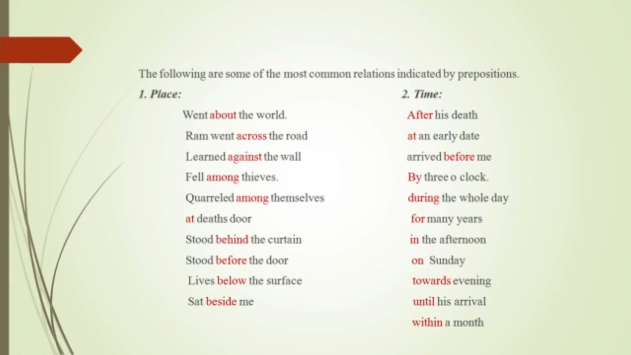So let's see prepositions of place and time. There are totally 7 to 8 criteria, so we'll go one by one. The following are some of the common relations indicated by prepositions. As place, how these prepositions can work: went about the world, Ram went across the road, leaned against the wall, fell among thieves, quarrelled among themselves, at death's door, stood behind the curtain. All these words indicate the place. Whereas for prepositions of time, we have words like after, at, before, by, during, for, in, on, towards, until, within. These words indicate the time.